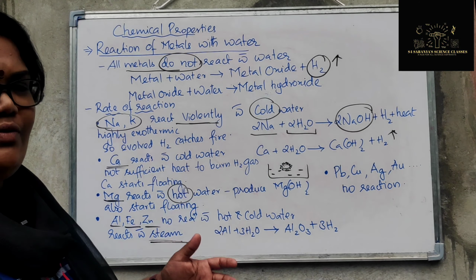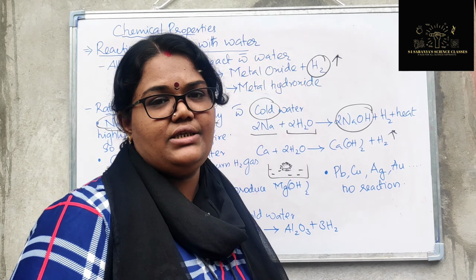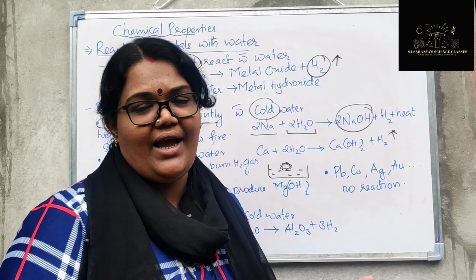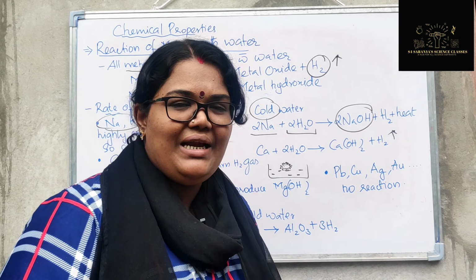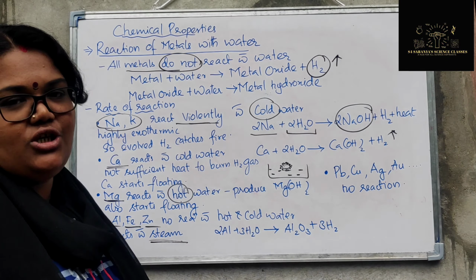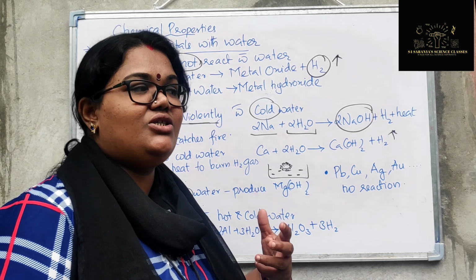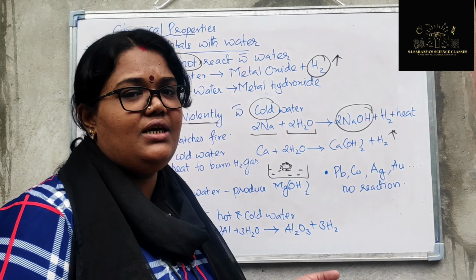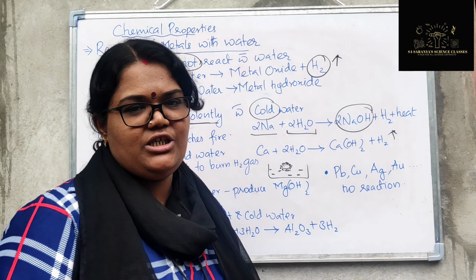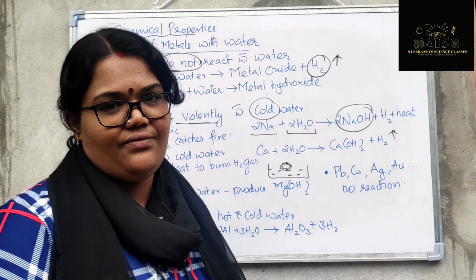And after this, what will be there? Their metal hydroxide, hydrogen gas, and a lot of heat. That much heat is enough for making that hydrogen gas burn, catch fire, right? So immediately you can see fire on the water surface when sodium and potassium react. Now calcium also reacts with cold water, but there is not as much heat as in the case of sodium and potassium. So the hydrogen bubbles will form. That bubble will stick onto the calcium and it will start floating on the water surface, right?